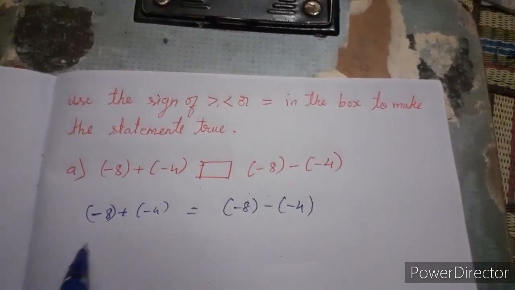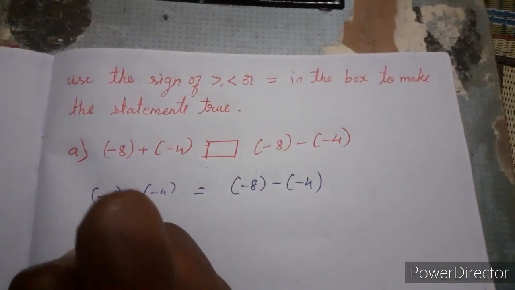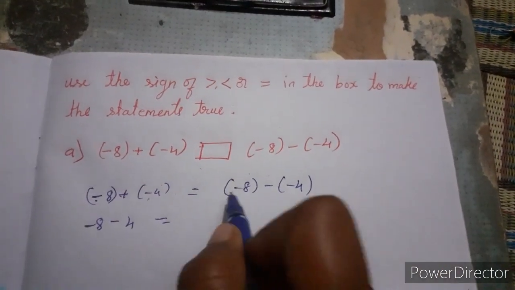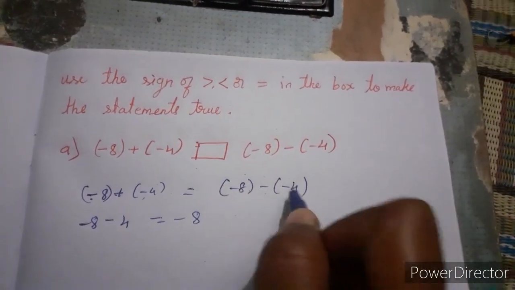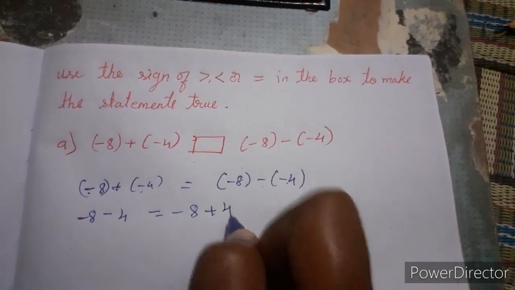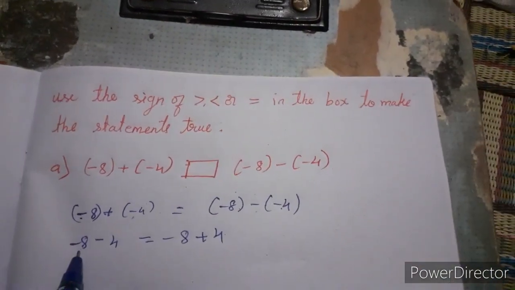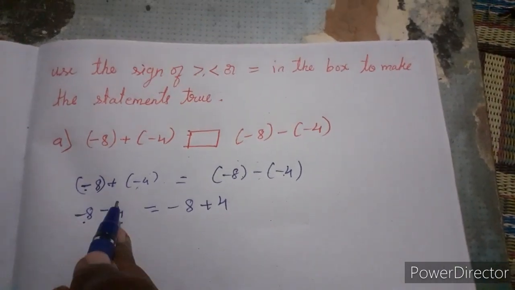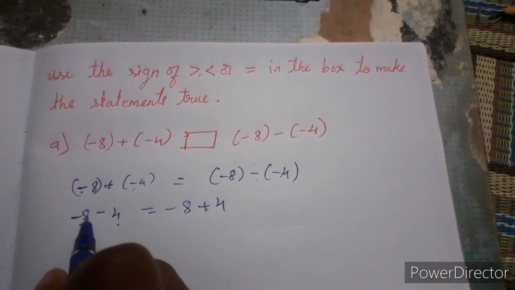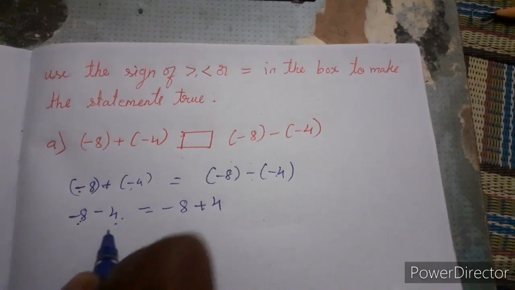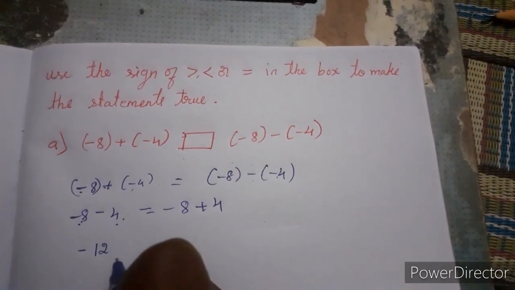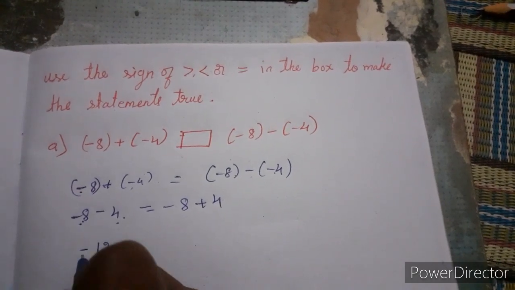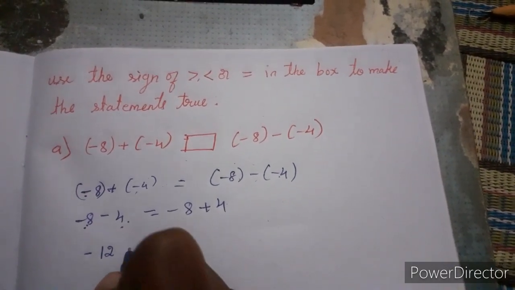Minus 8 as it is, you write, plus into minus is minus 4, then equals minus 8, right? Minus into minus is plus 4. Minus 8 minus 4: if both numbers have the minus sign, we have to add it. 8 plus 4 is 12, but the sign should be minus, the greater number's sign we are going to write.